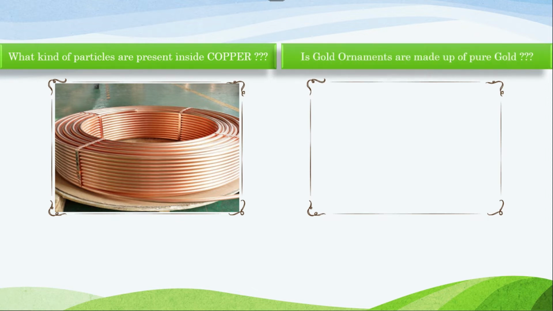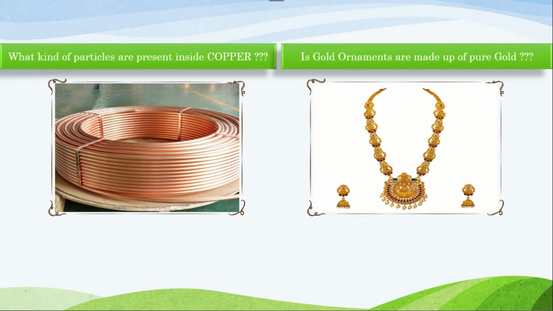The next question is about gold ornaments. Everyone knows what gold ornaments are, right? Are gold ornaments always made up of pure gold? No. In order to make gold ornaments, some impurities like copper and nickel are added to increase the hardness. Otherwise you can't bend it. This ductile and malleable property would not be there in pure gold. If we add copper, it will become a little bit harder. So some types of impurities are used.